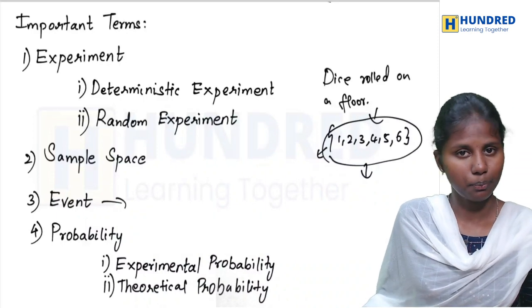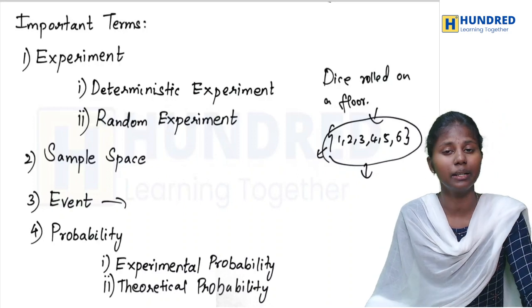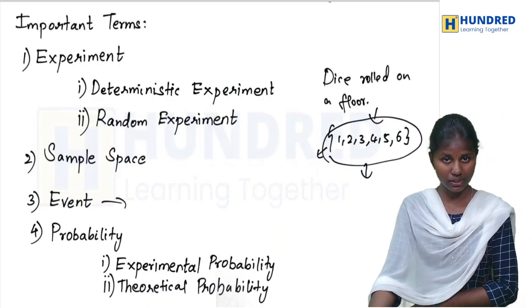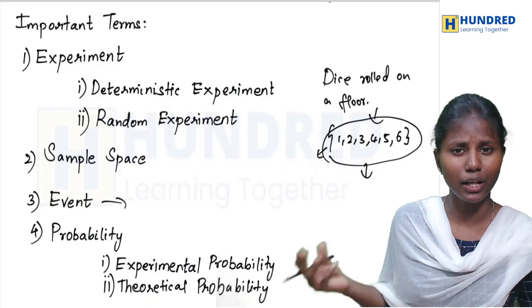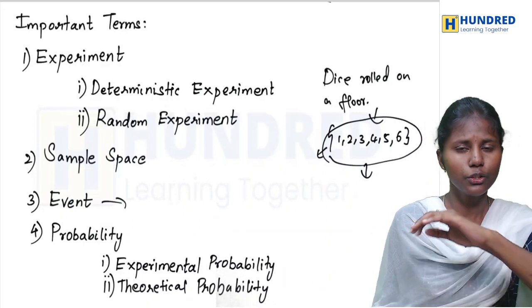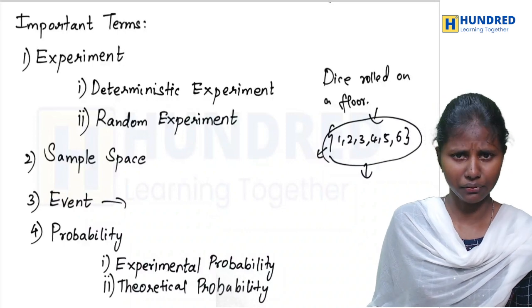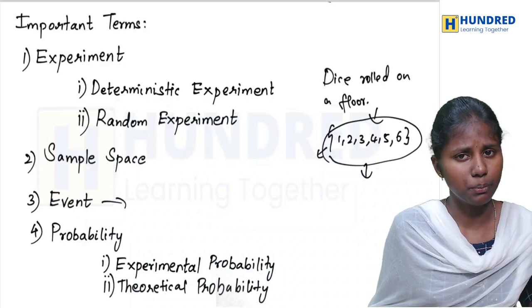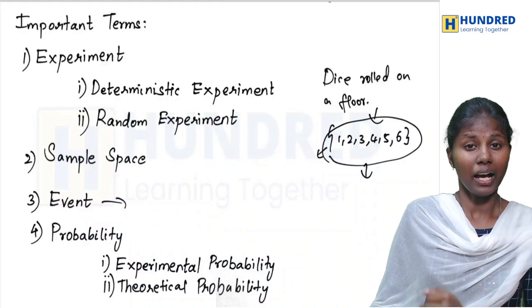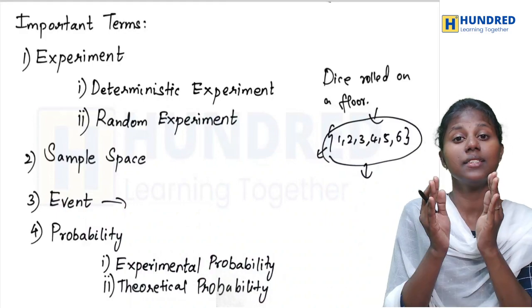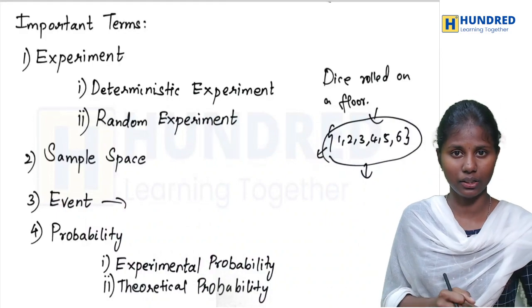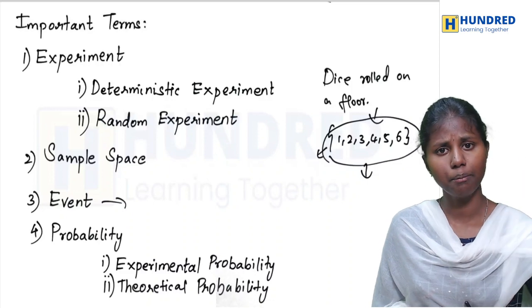When we talk about probability, what does it mean? It means the study of events. We are going to study the events using probabilities. So probabilities are used to study events of any experiments. And it will say the chances of getting that event, whether this event will happen or not.